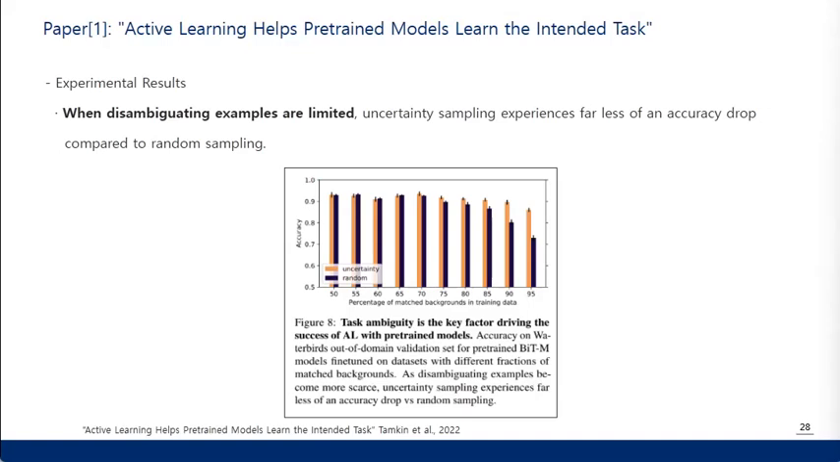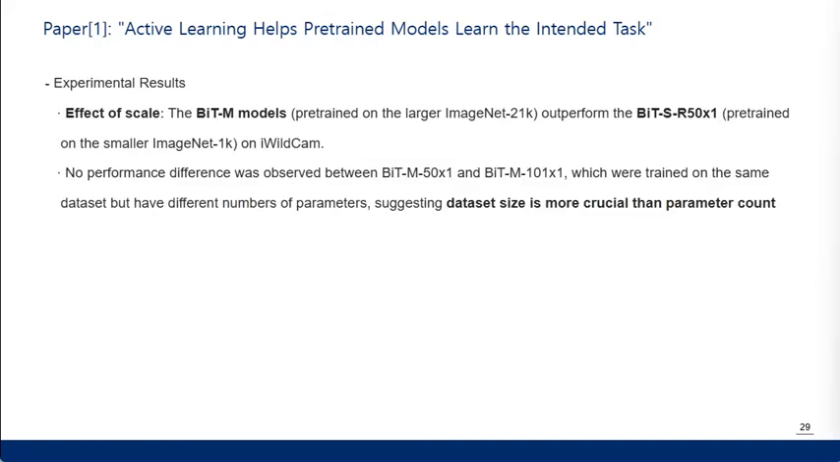And the paper added that with fewer disambiguating examples, uncertainty sampling has a smaller accuracy drop than random sampling. The graph shows that even if mismatched data is decreased, uncertainty sampling maintains higher accuracy compared to random sampling. And the larger pre-trained model outperformed the smaller one on the iWildCam dataset, with no difference between models of different parameter counts. So this suggests that data size is more crucial than the parameter count.